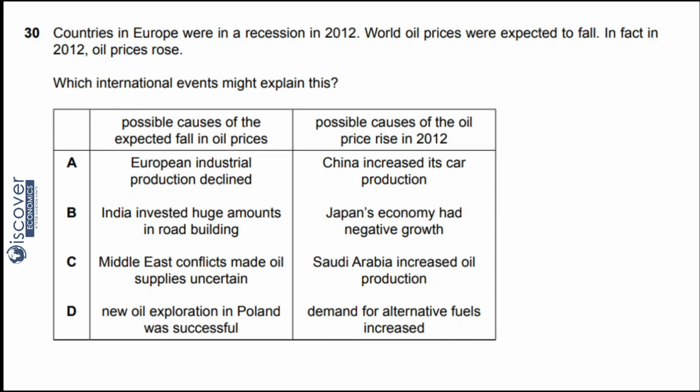Then come to D, demand for alternative fuels increased. If we have more options of substitute goods for oil, it will rather decrease the oil prices instead of increasing the prices. So because of this description, we are going to reject the entire D option. So the option we have selected is A, because both of the parallel descriptions are appropriate. So A will be the answer.